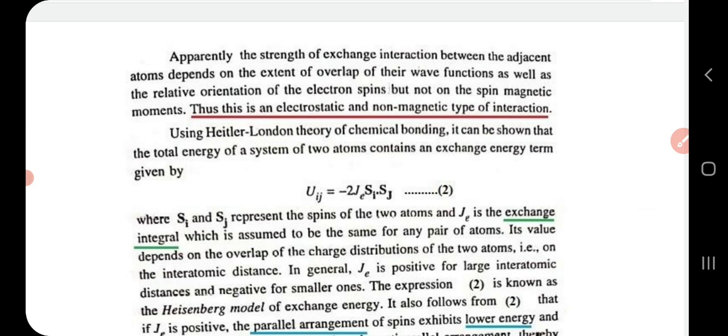Now, the strength of exchange interaction between adjacent atoms depends on two factors. One is the extent of overlap of their wave functions, and the other is the relative orientation of electron spin. Please do remember that this exchange interaction is electrostatic. It is not a magnetic type of interaction, it is an electrostatic type of interaction.